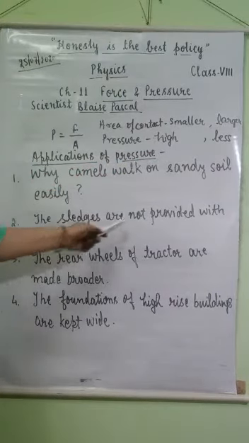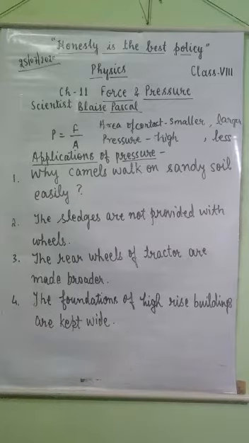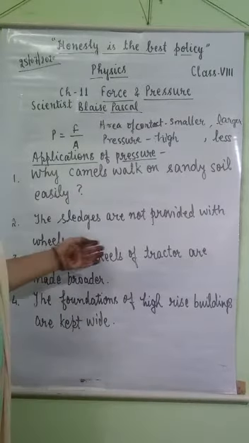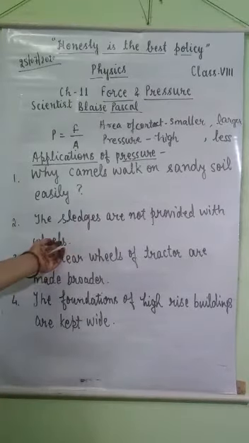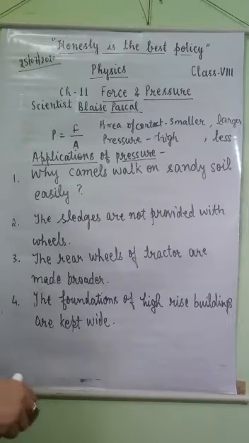Sledges are not provided with wheels. Sledge is a vehicle which moves on snow. Sledges are not provided with wheels because wheels have less area and would exert high pressure on snow and could sink in it. That is why sledges are not provided with wheels.